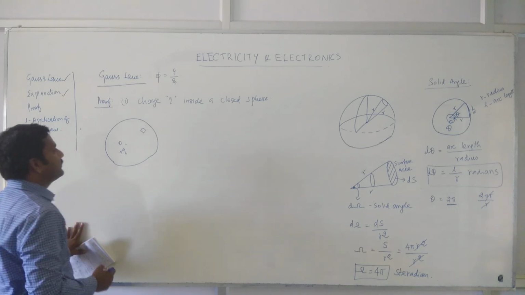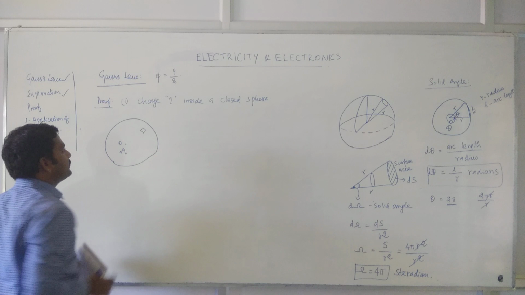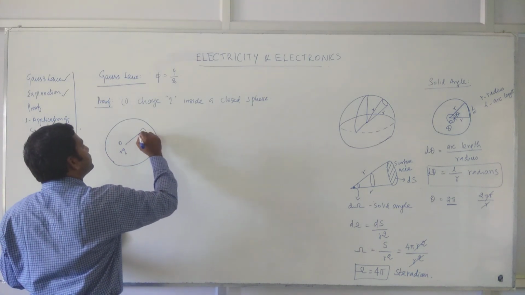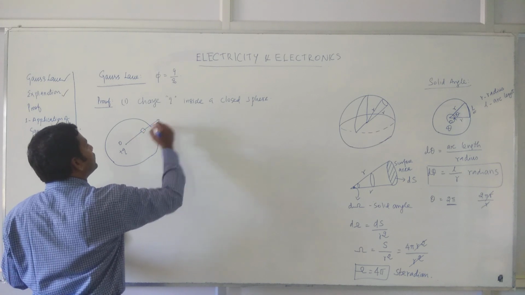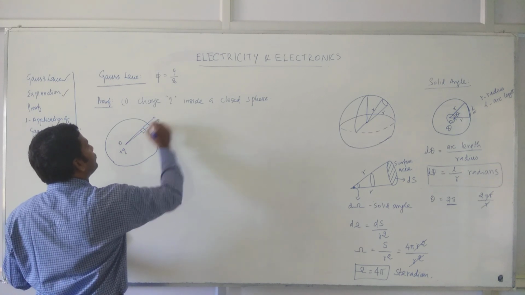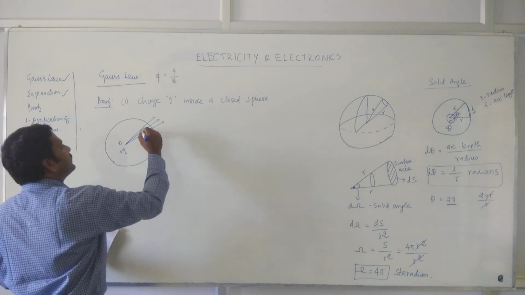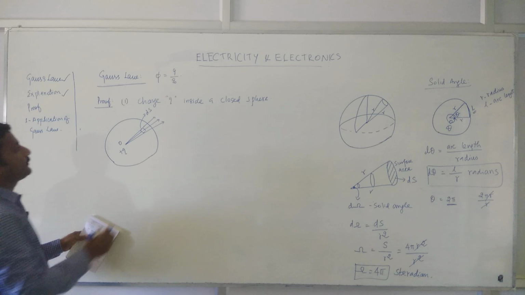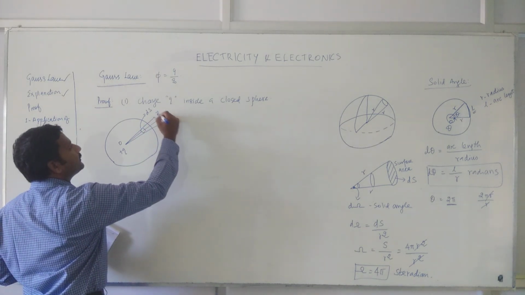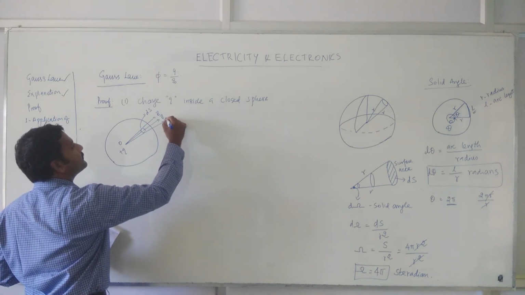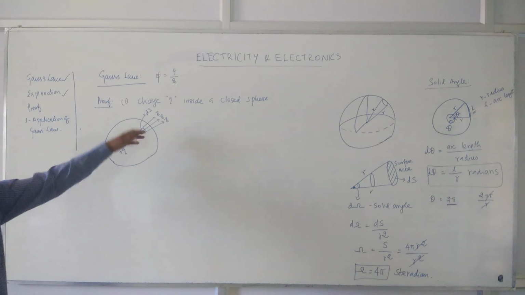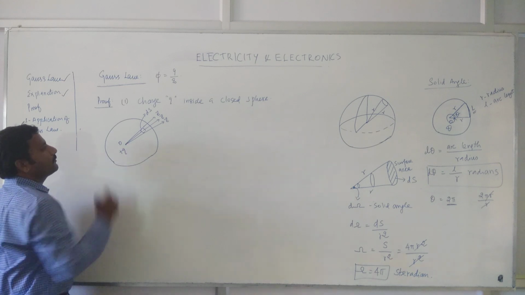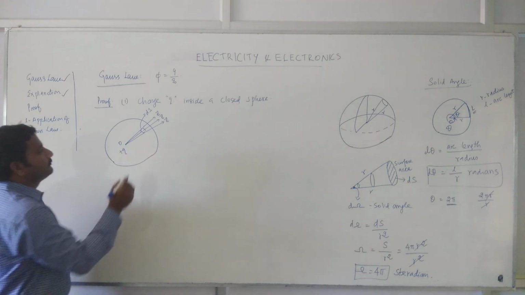You can say that this line of force is going through this surface. This surface we will define as ds. And these are the field components due to the force exerted by the force lines coming out from this charge.